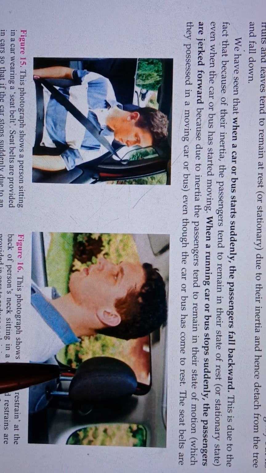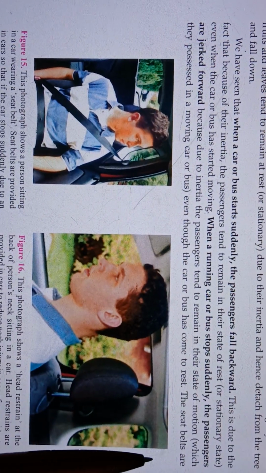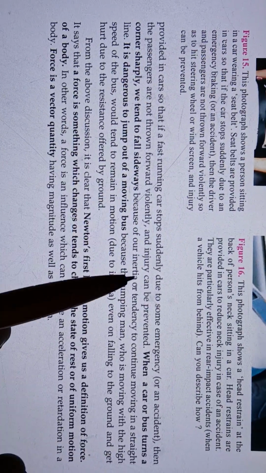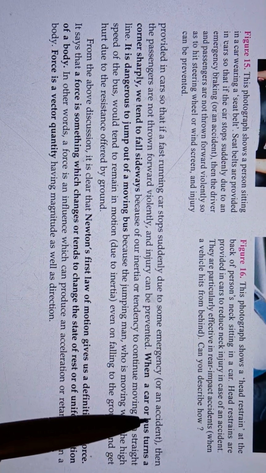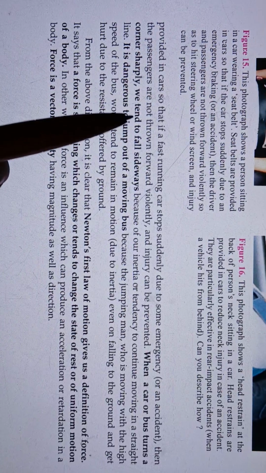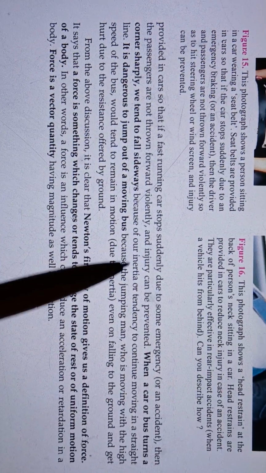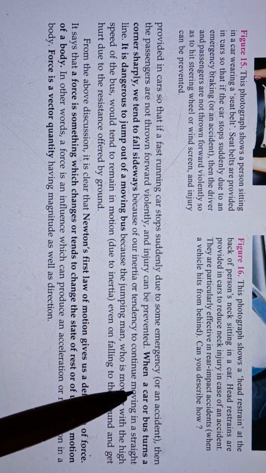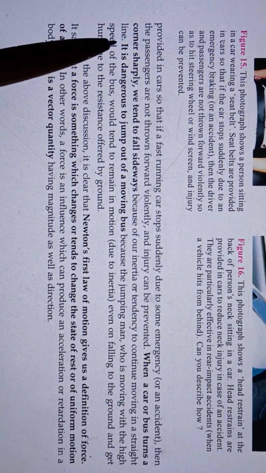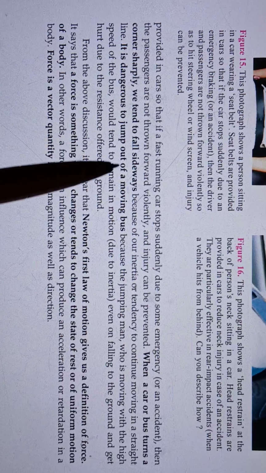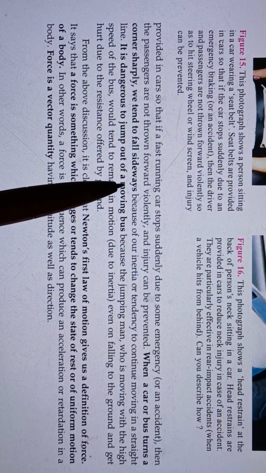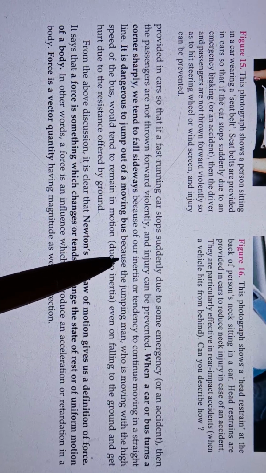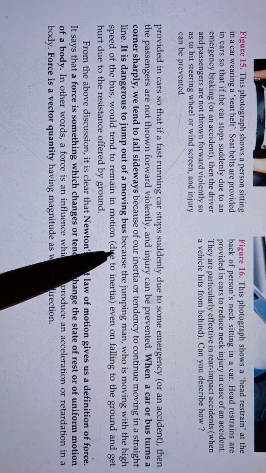Seat belts are provided in cars so that if a fast running car stops suddenly due to some emergency or an accident, passengers are not thrown forward violently and injury can be prevented. And when a car or bus turns a corner sharply, we tend to fall sideways. This is also because of the direction changing suddenly.